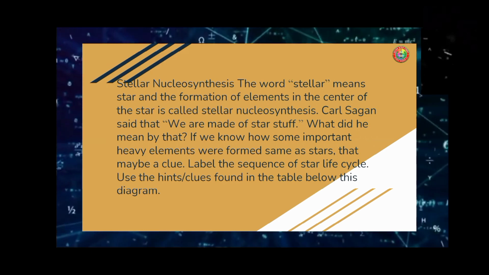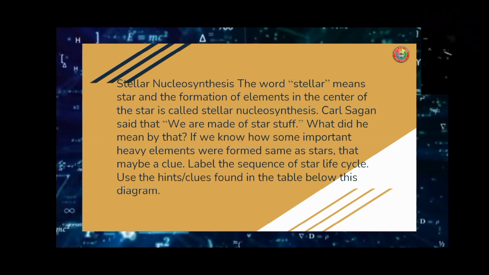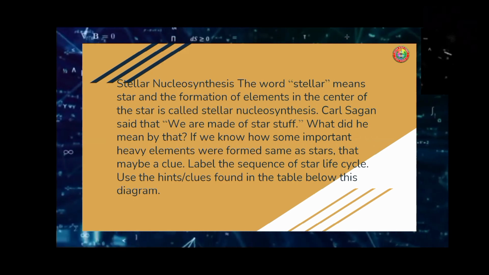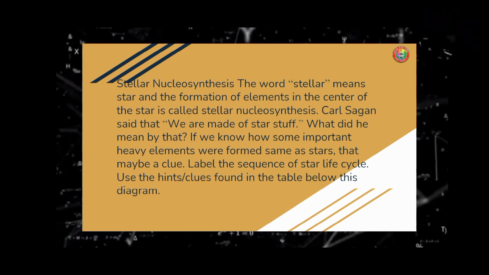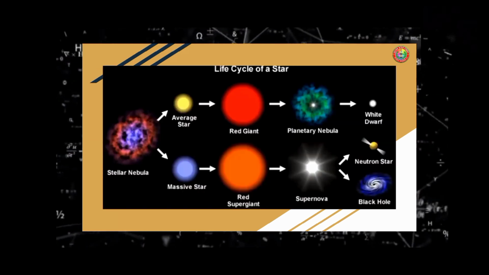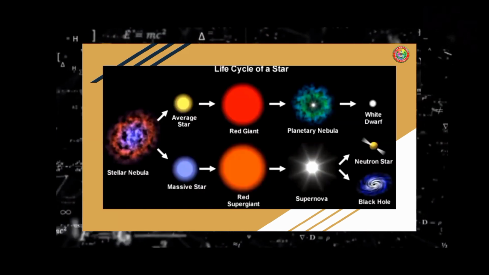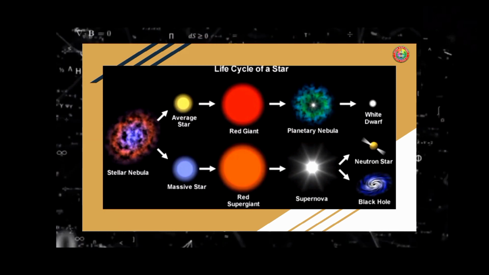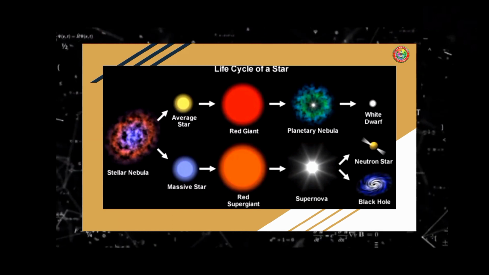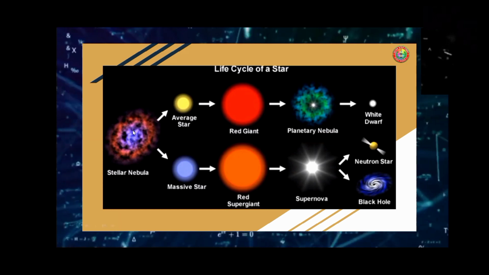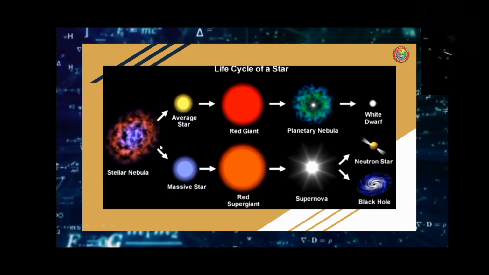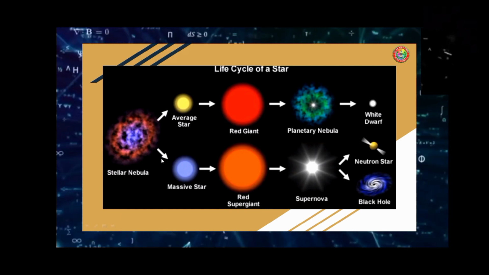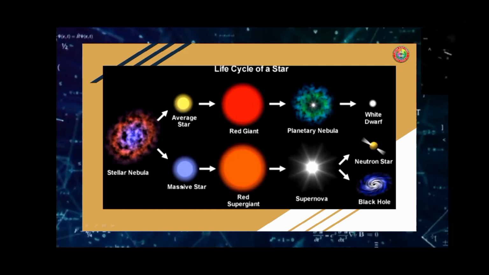Now label the sequence of the star life cycle using the hints and clues found below on this diagram. But before that, we're going to discuss first the life cycle of a star. So we'll start from here, nebula, and after the nebula we'll have a protostar and the main sequence star, and we'll have the average star and the massive star.